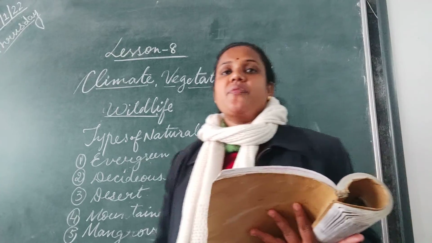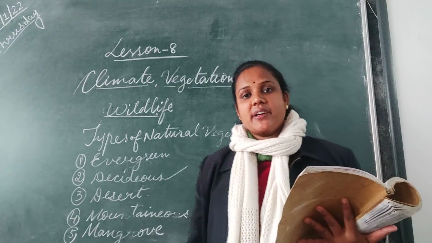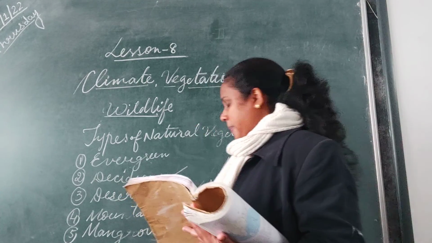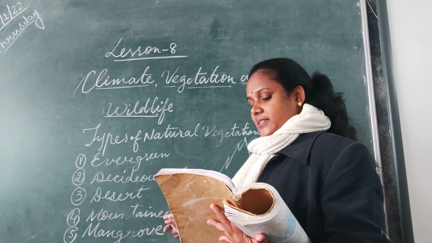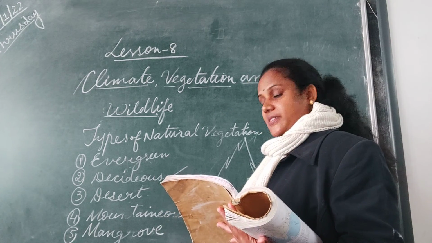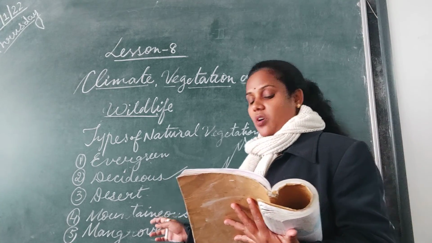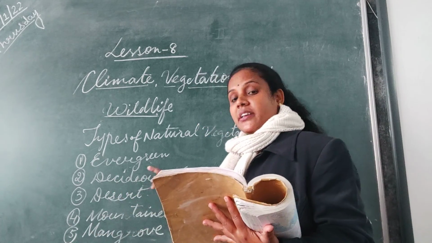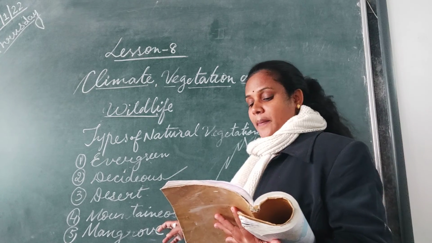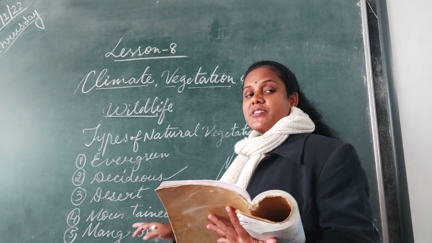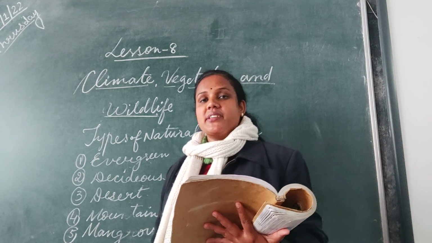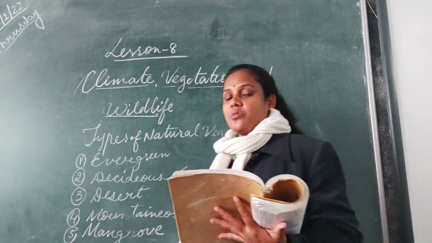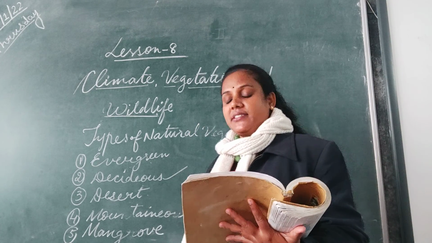That's why we find coniferous forest here. Mountainous areas have coniferous forest. It will be different in the western Himalayas and eastern Himalayas, depending upon the height of the mountain, but all these trees will be coniferous, in conical shape, so that the snow can slide down the leaves.